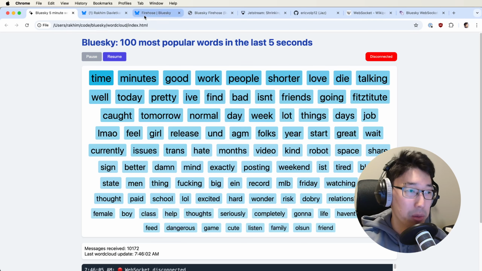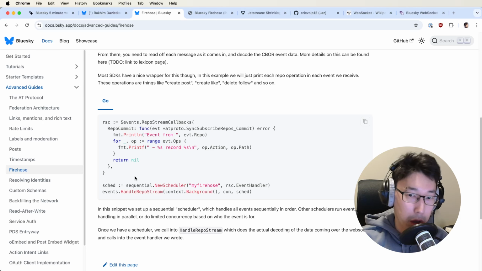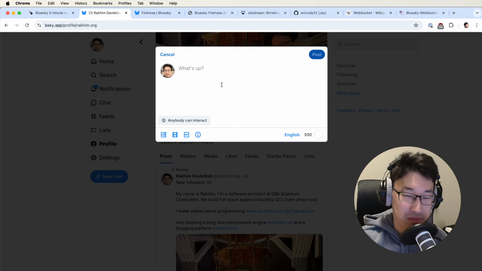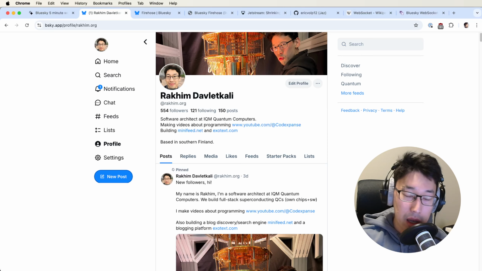So one thing about this protocol, which is cool, is that you can extend it. For example, you can build let's say a blogging platform on top of Bluesky. And even though the messages on Bluesky, like on Twitter, have a limit, like a 300 character limit, the protocol itself is extendable.